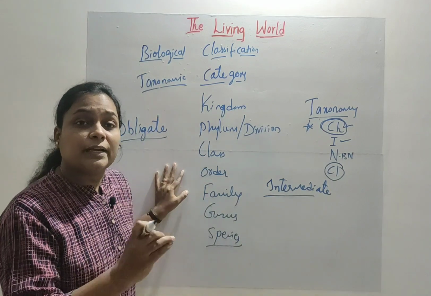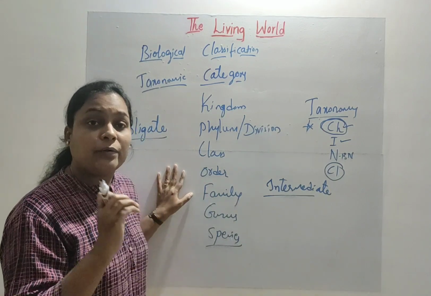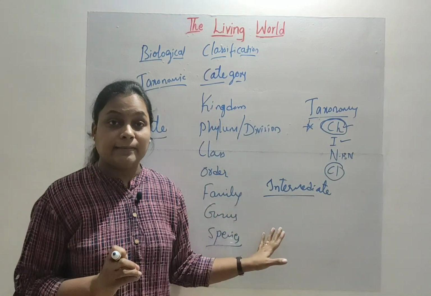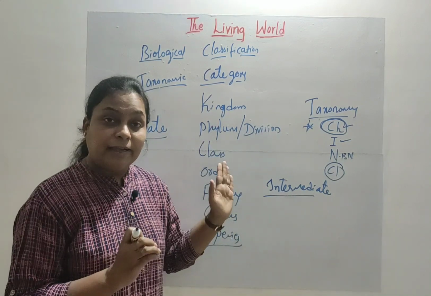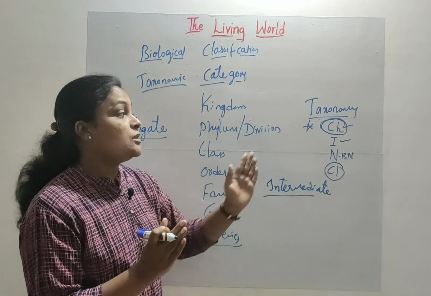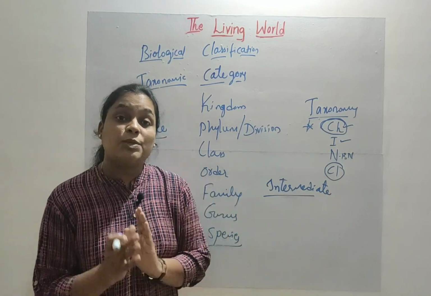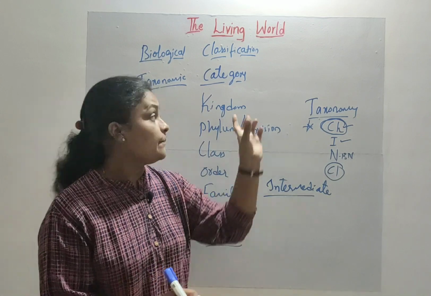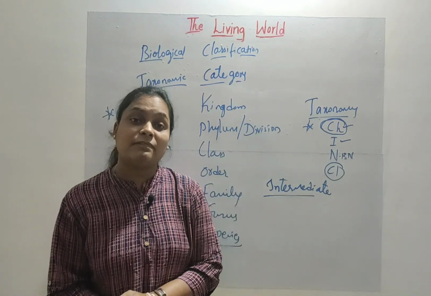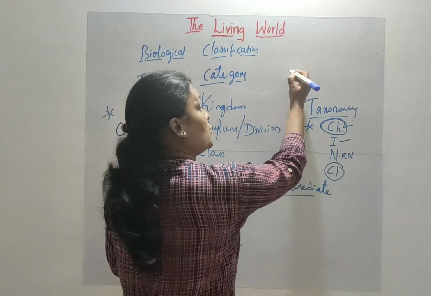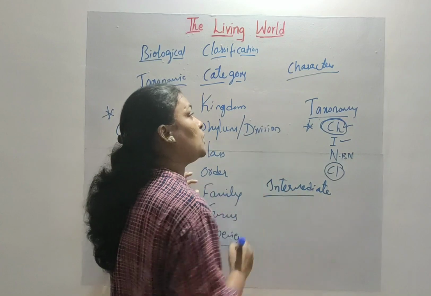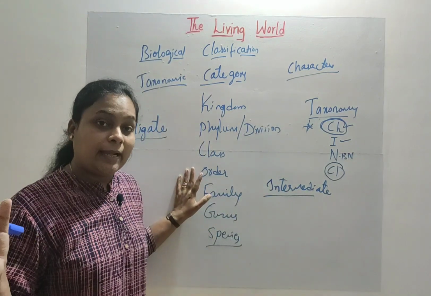Unless you study each and every minute character of an organism, you can't classify it. So knowledge of characters is very important. As per your NCERT book, the basic requirement for classification is knowledge of characters. So you must know all the characters of that organism.